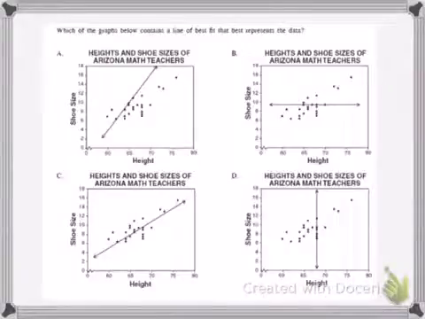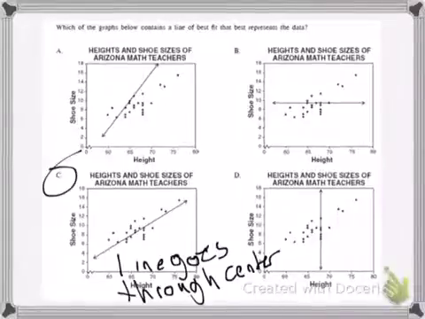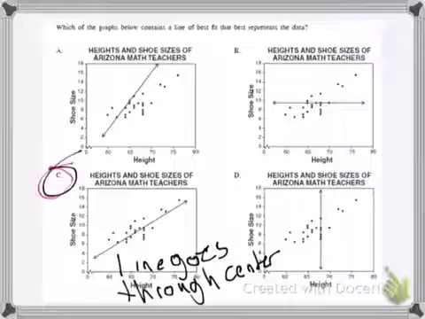Which of the graphs below contains a line of best fit? We see that C is the line that best fits through the data. It goes through the bulk of the data, and it's positively going up.